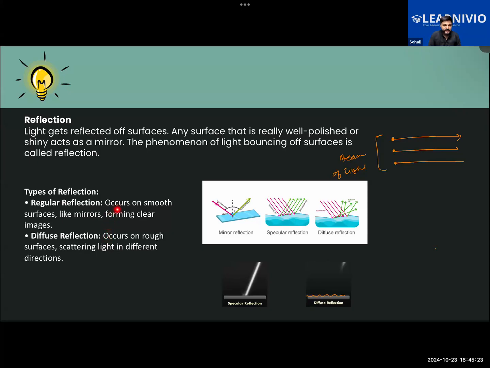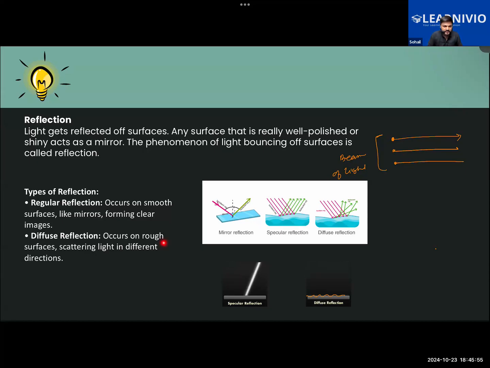So whenever light rays fall on smooth surfaces like a plane mirror or a water surface that is not moving, regular reflection will take place and a smooth, sharp image will be formed. Many times, if you stand nearby a lake or a pond in which the water is stationary, you will be able to see your image in the water, right?